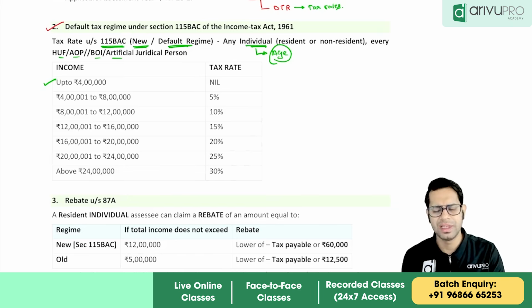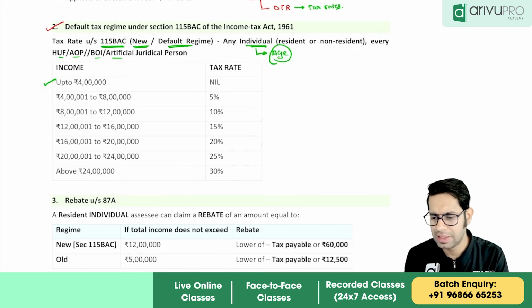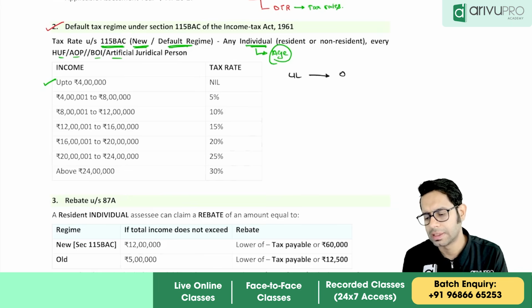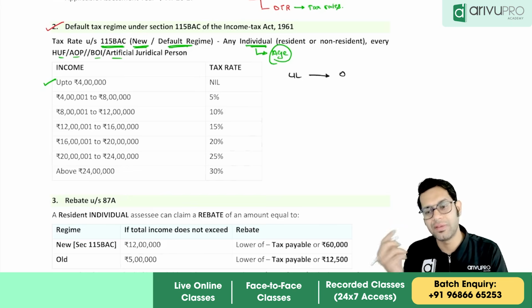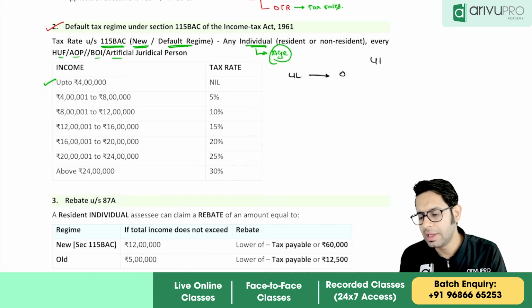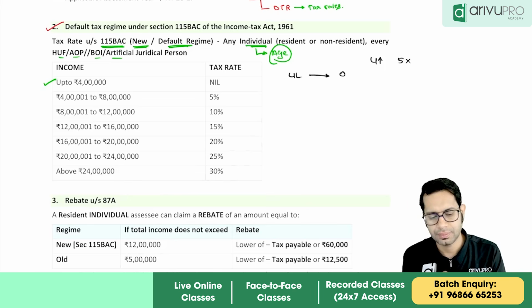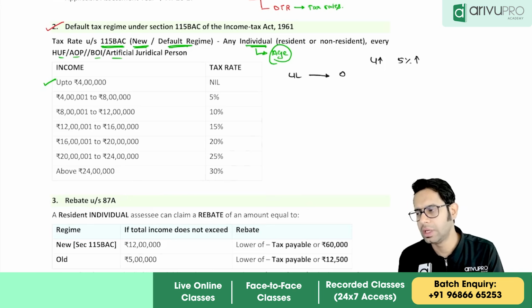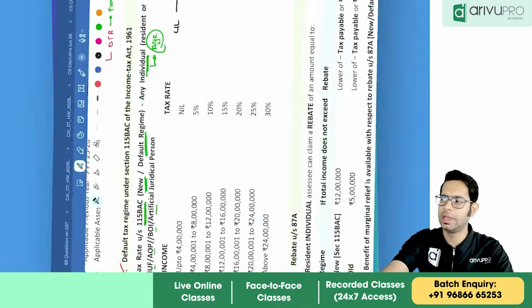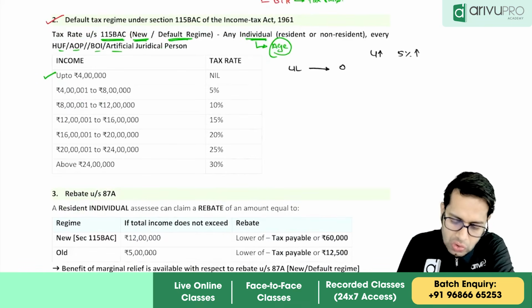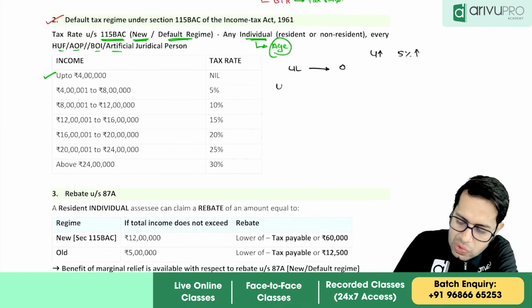So basically, they have made it very simple. What is that simple thing, sir? See, if your income is up to 4 lakhs, you don't have to pay any taxes. Now your income is increasing by 4 lakhs, and your tax rate will increase by 5%. Income is going to increase by 4 lakhs and the tax rate is going to increase by how much, sir? 5%. So if it is 4 lakhs to 8 lakhs,